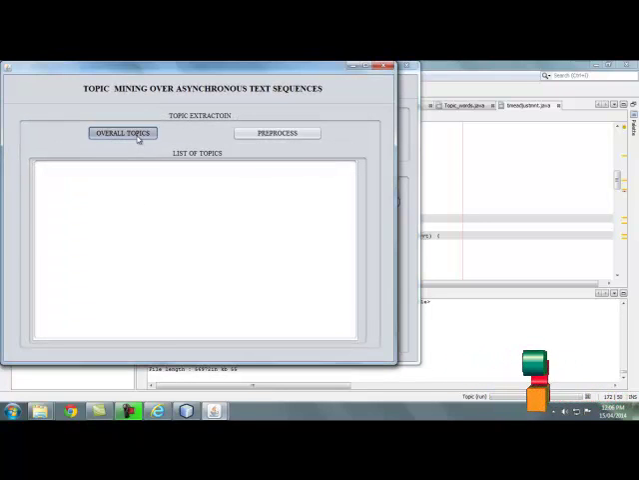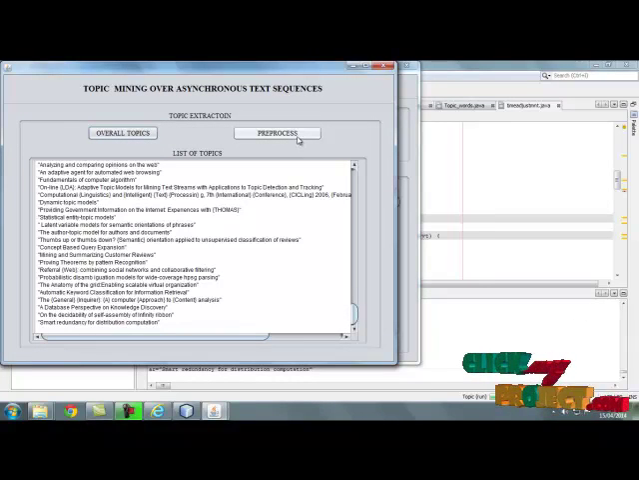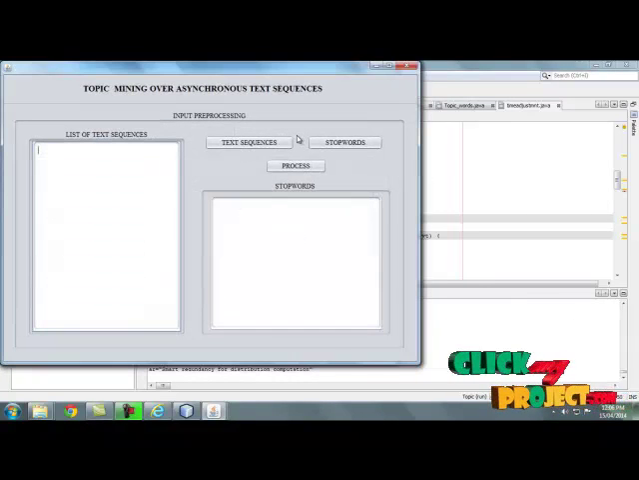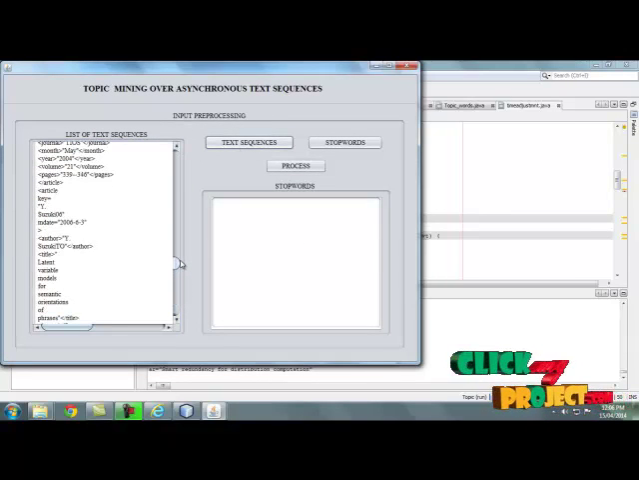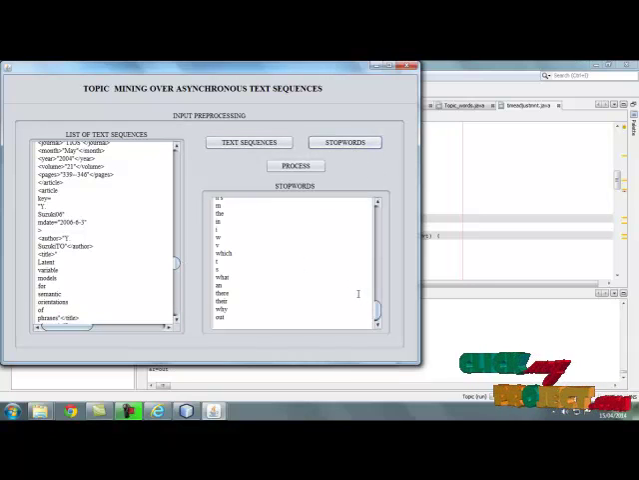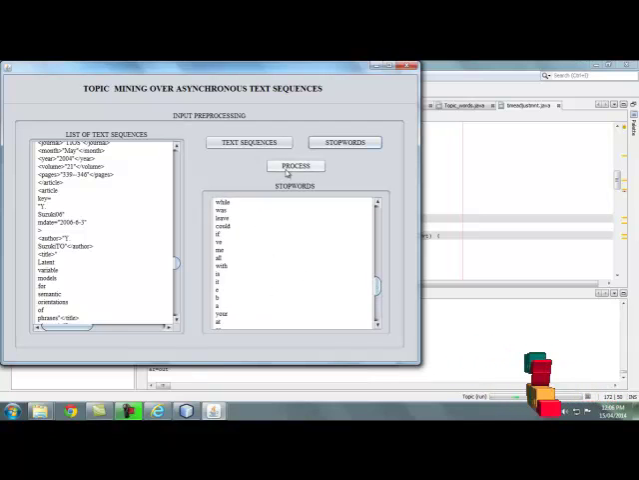Here the overall topics are listed below. Then move to the pre-processing stage. In the pre-processing stage, we have to click the overall text sequences from the dataset. By clicking stopwords, we choose the stopwords list below the text area. Then move to the next process.